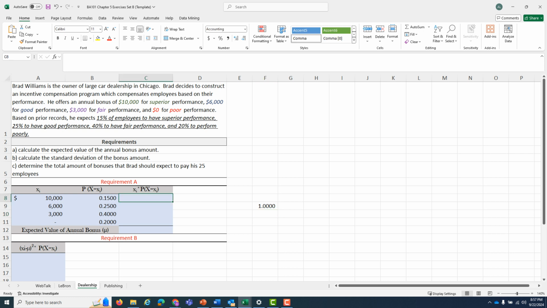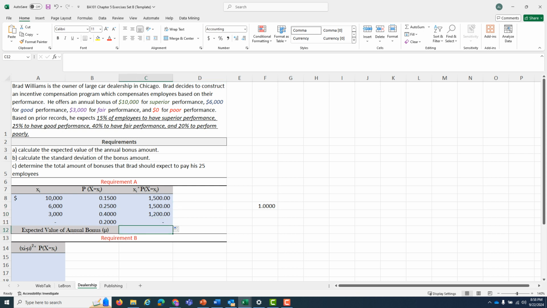So now what we want to do for each one of these is multiply that x of i, that potential outcome, by the probability that it occurs. So 10,000 times 15% comes up to be $1,500. On the next line, 6,000 times 25% will also be $1,500. Over here, 3,000 times 40% comes out to be $1,200. And 0 times 20% is going to come up to be another big fat 0.